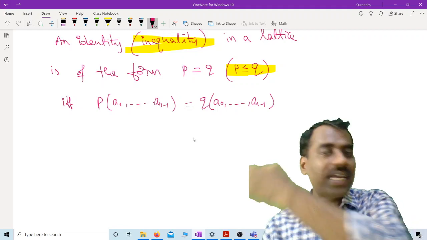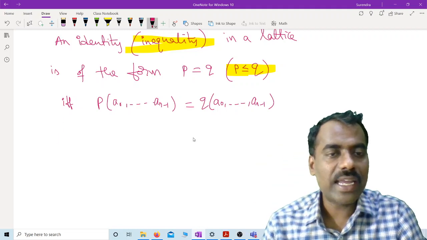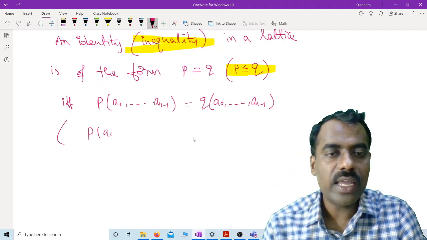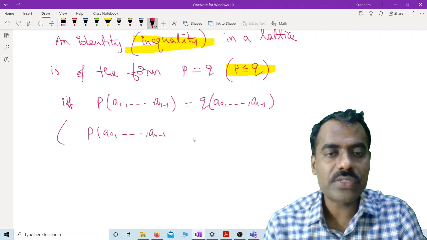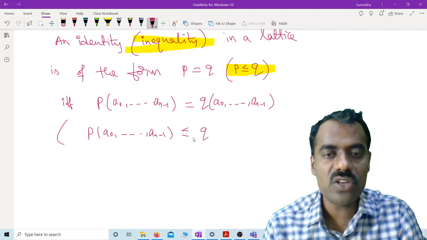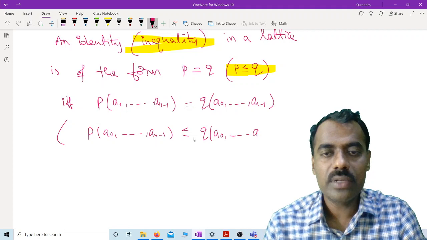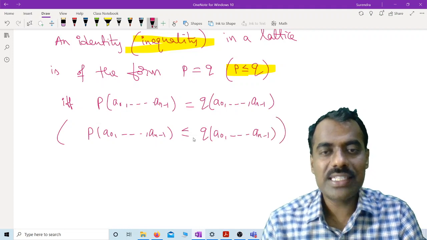Or, for the inequality, P of A naught up to A n minus 1 should be less than or equal to Q of A naught up to A n minus 1. Okay, these we know already.